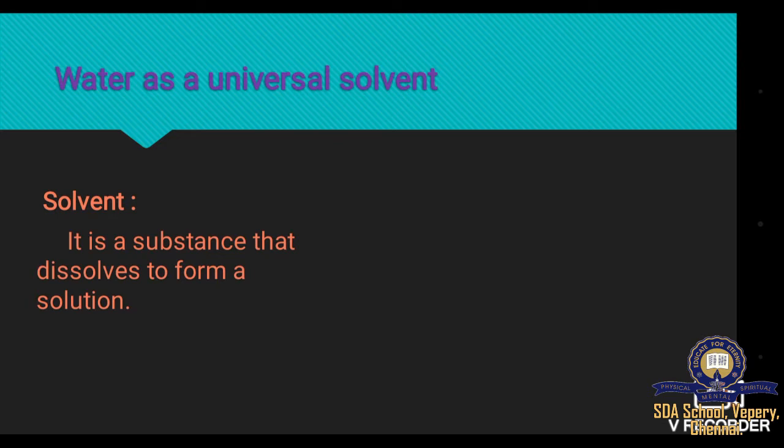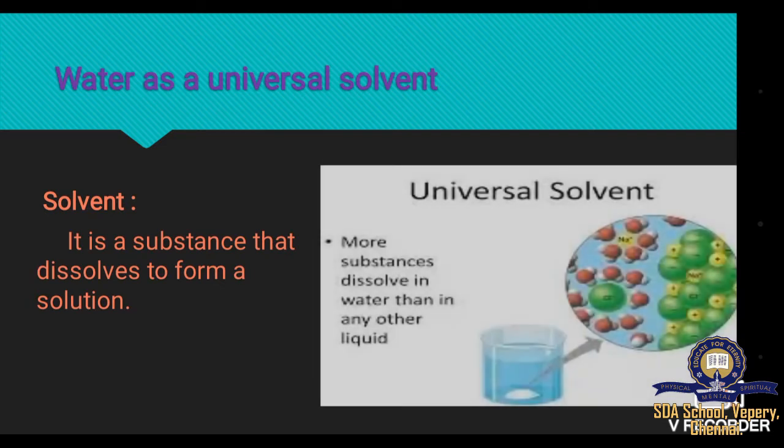Many solutions such as tea, coffee, milk and soups are prepared by using water as solvent. So, water is a remarkable solvent. Water has the property to dissolve many substances in it. For this reason, we call water a universal solvent. Not only solids but also gases and other liquids dissolve in water.